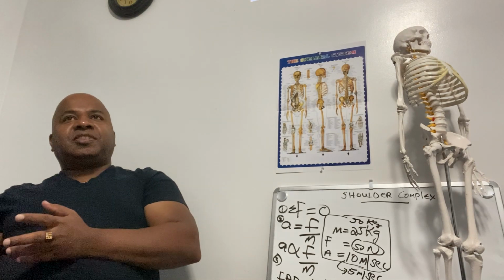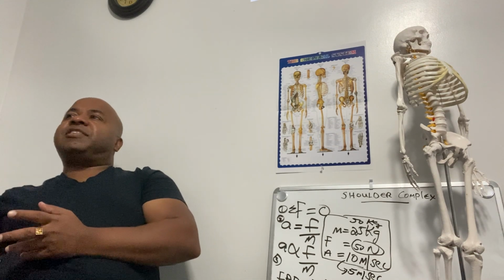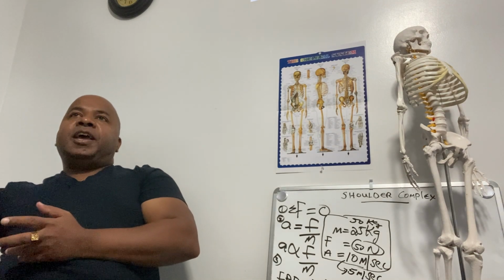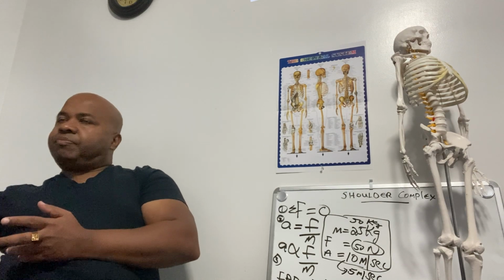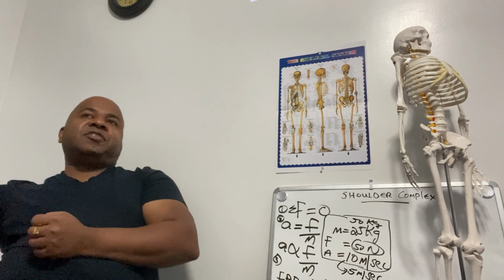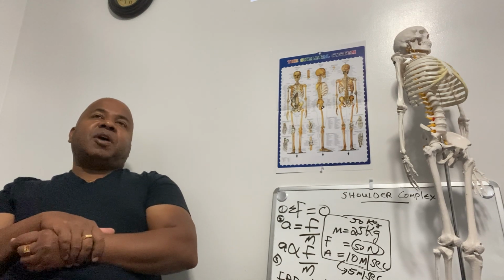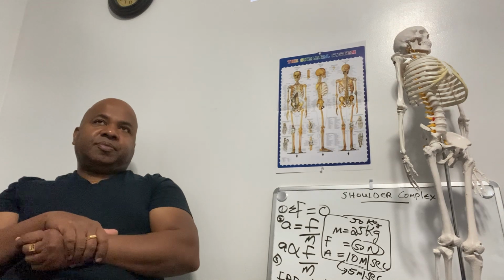So the resistance produced by the water in hydrotherapy, or the resistance produced by weight cuffs, dumbbells, or resistance springs in exercise therapy can be examples of external forces.